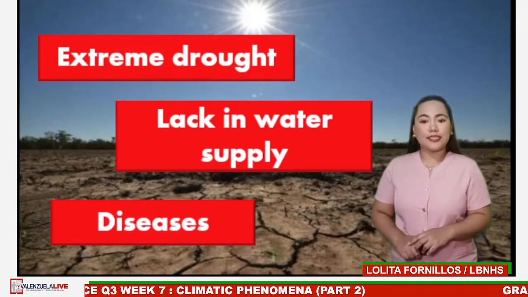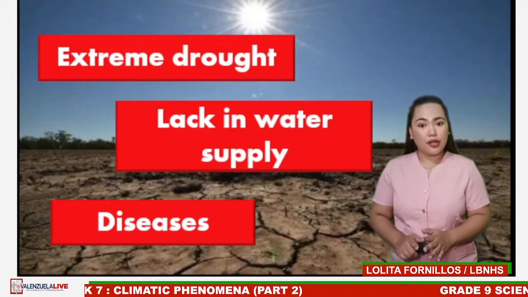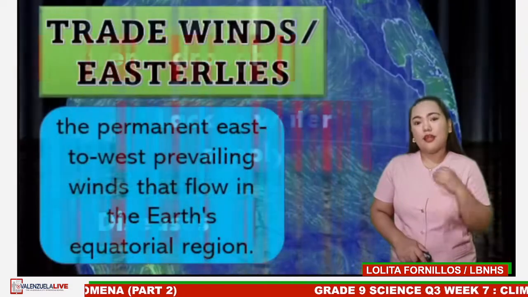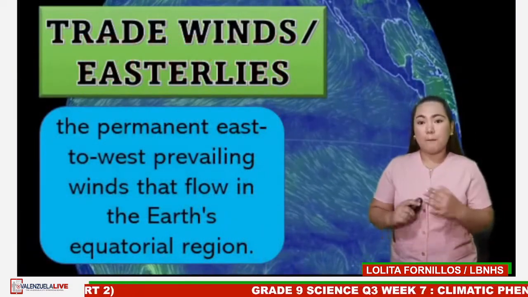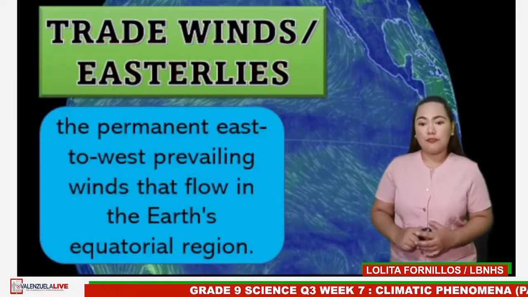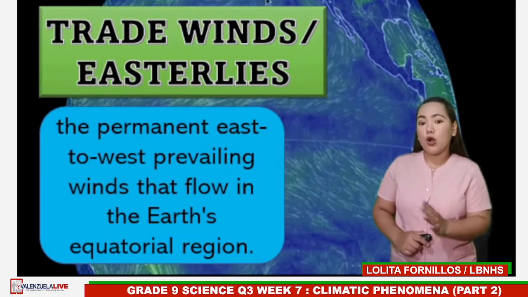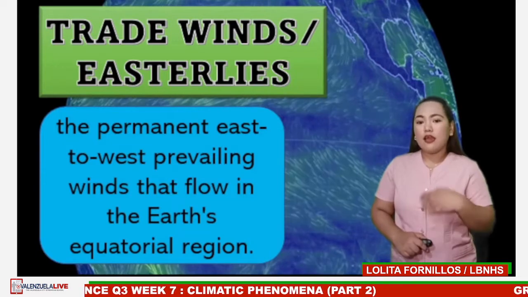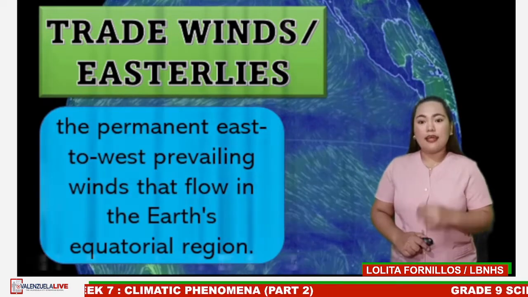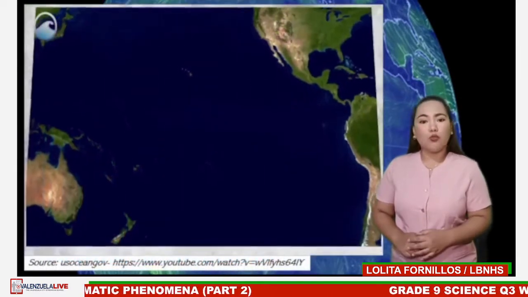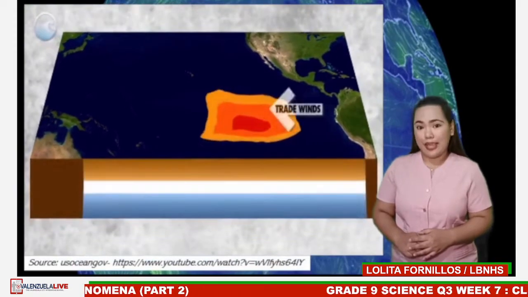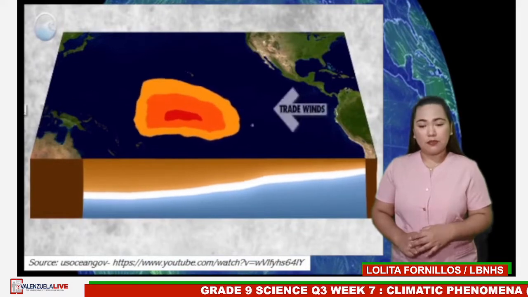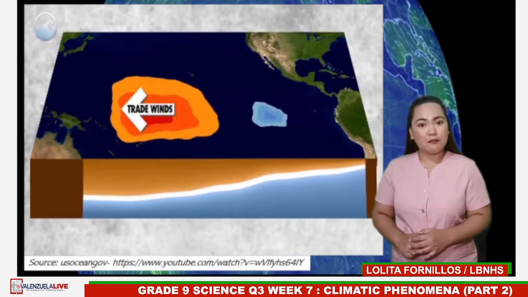For us to understand how El Nino and La Nina occur, let us first talk about the trade winds. Trade winds or easterlies are the permanent east to west prevailing winds that flow in the Earth's equatorial region. In normal conditions, these trade winds push warm surface waters toward Asia, piling it up in the western Pacific. Part of it is the Philippine Sea.